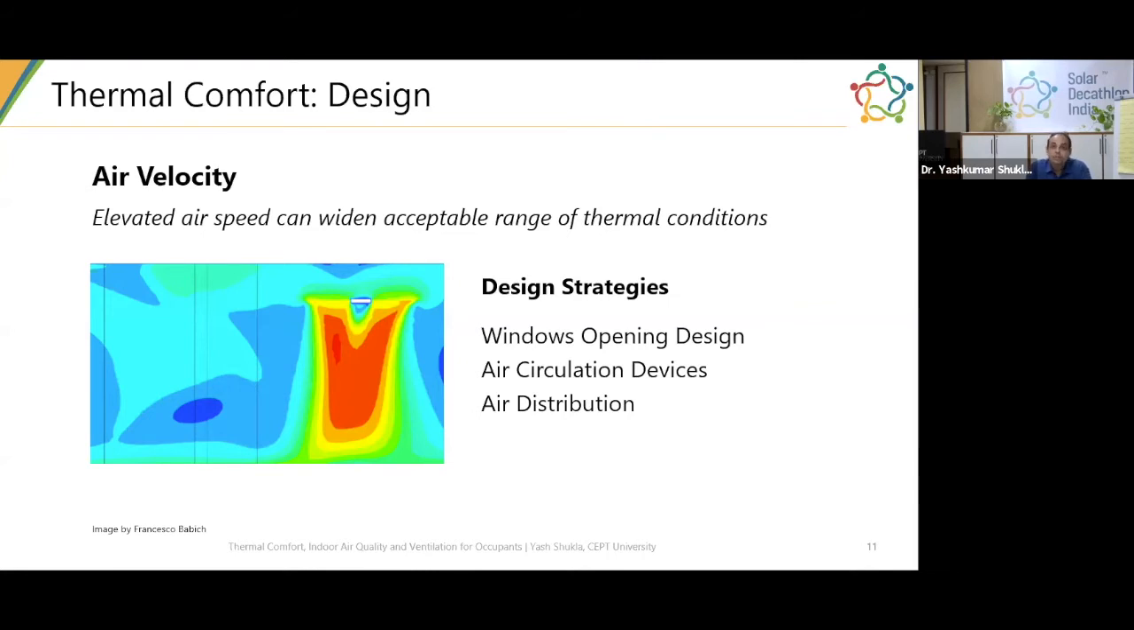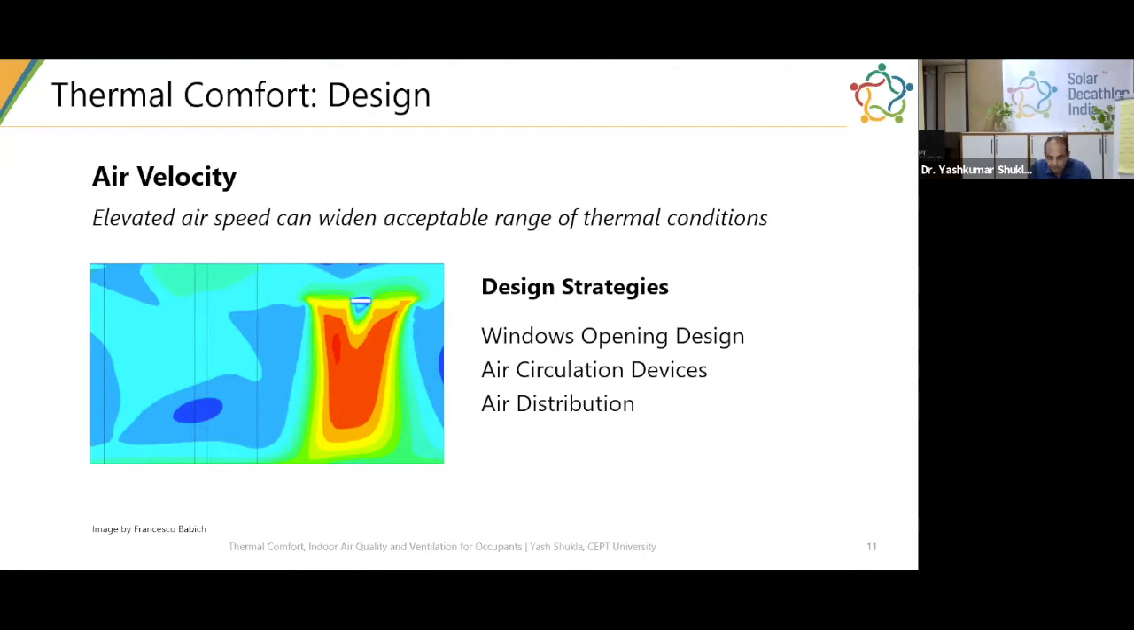Air distribution, it's important to have the right amount of air and the right velocity where the person is sitting. So it's not about just putting in a ceiling fan, but you have to put it at the right place. And you can also decide the window opening so that you can have some natural air ventilation, where you can actually experience higher air velocity.